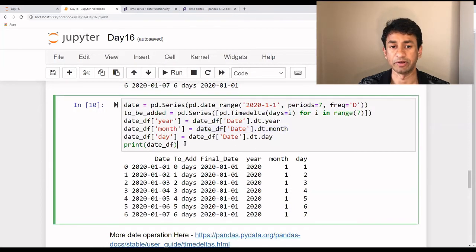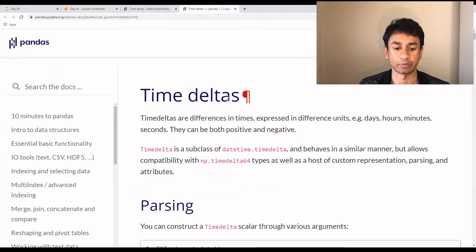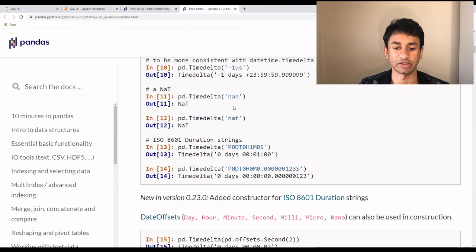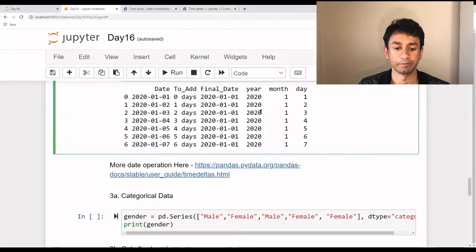So this functionality will be really useful when you are working on an actual time series data set. If you are interested in more time series operations, you can check out the link here. This will be the link to the time delta operations. This would have various operations that can be performed on a time series attribute.